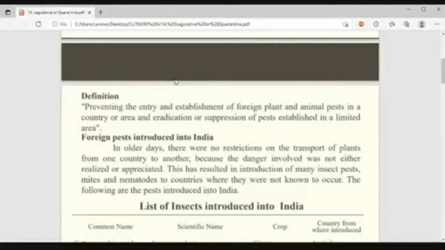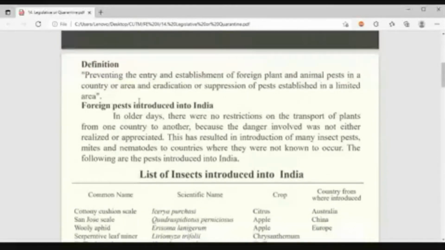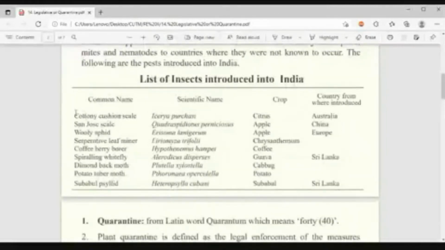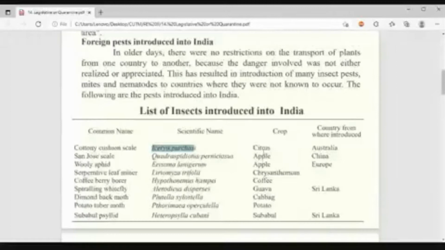Yes, sir. Okay. So now coming to foreign pests introduced into India, what is the meaning? You see, some of the examples are here, like cottony cushion scale. Where have we studied this one? Classical biological control. Very good. Yes or no? They attack which plant? Citrus plant. What is the predator associated? Vedalia.